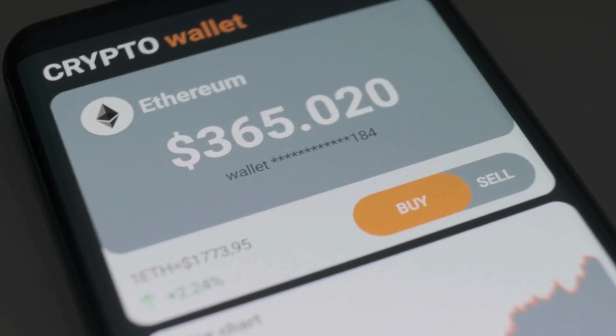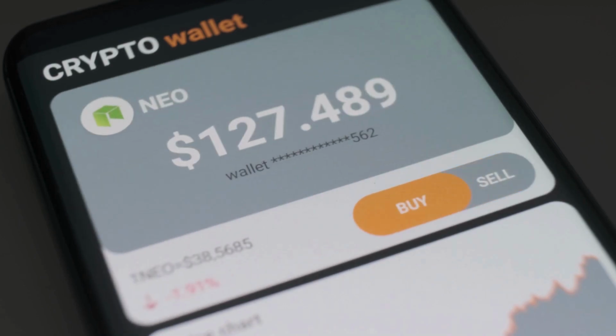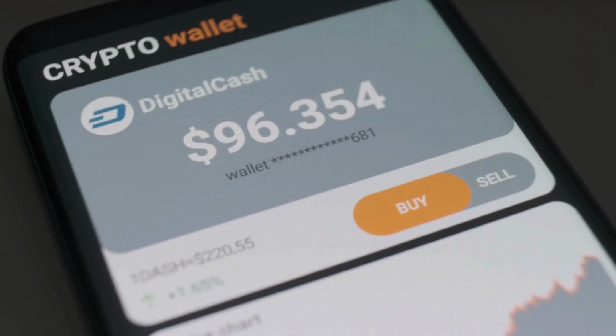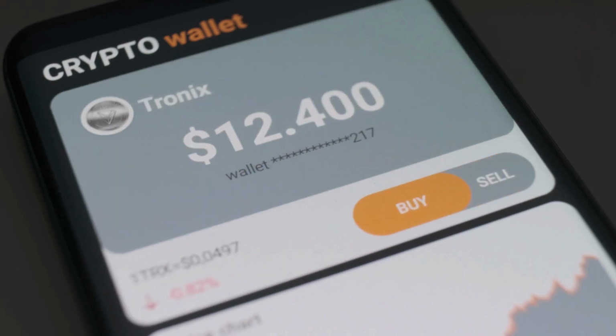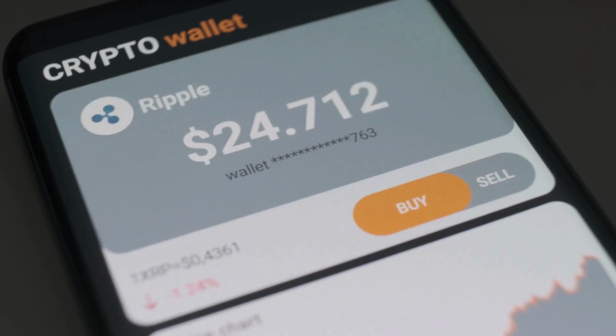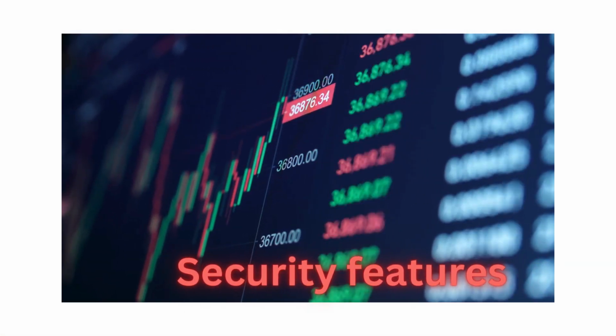Wallets and private keys. Definition: Bitcoin wallets store private keys, which are essential for accessing and managing Bitcoin holdings. Significance: users need to secure their private keys to maintain control over their Bitcoins, emphasizing personal responsibility for security.